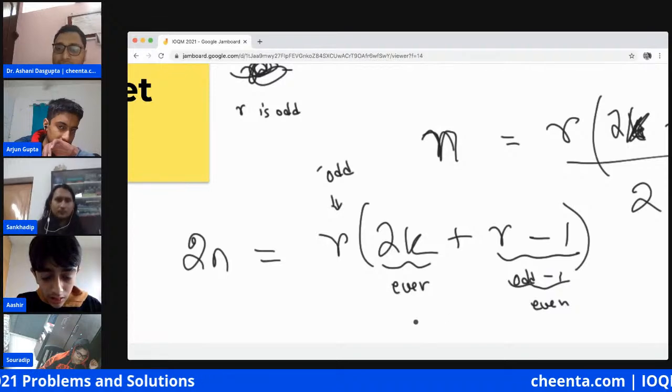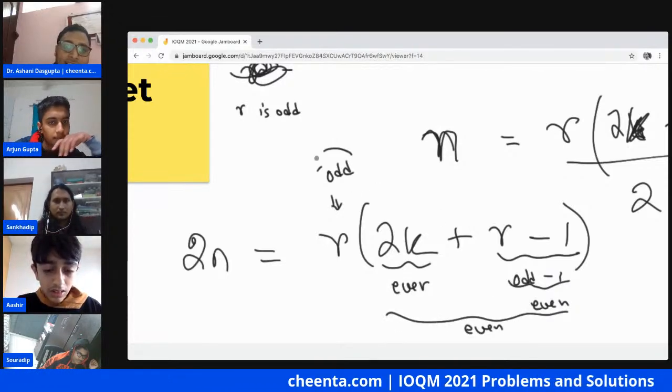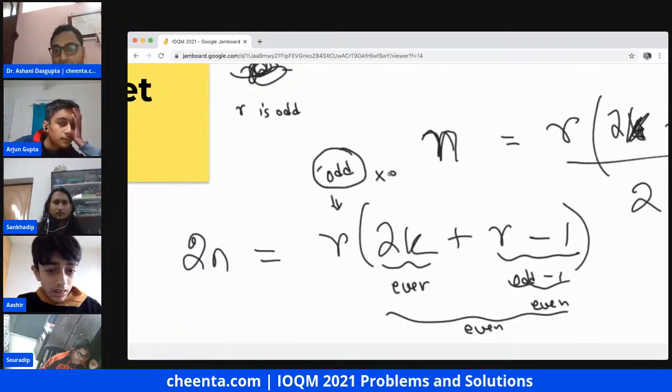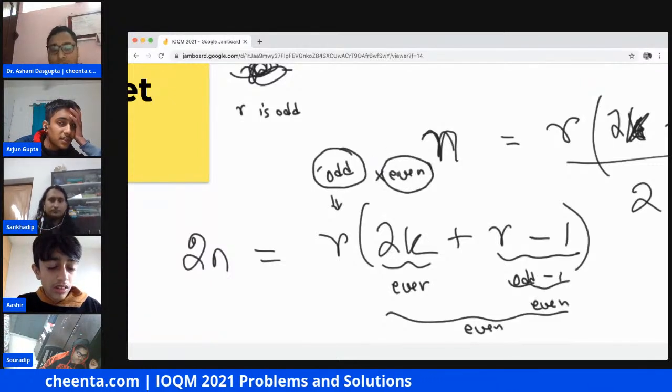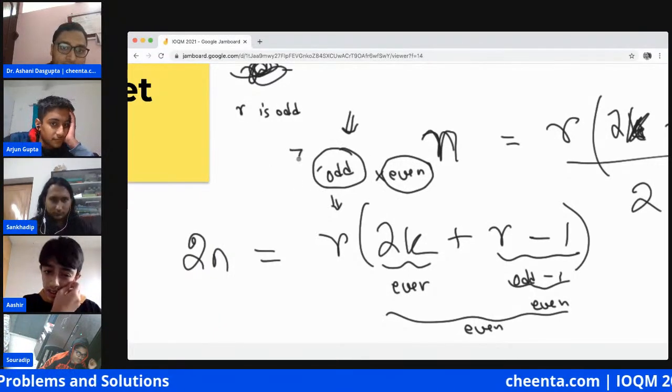So this total thing is even. So what Arjun is saying is that the right hand side is always odd times even, which are greater than or equal to 2.